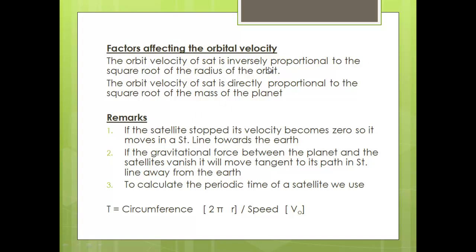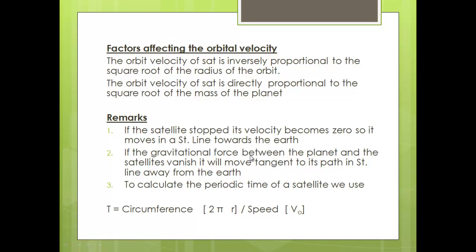All the satellites at the same height from the Earth have the same velocity, so they will not collide together. They are going to rotate near to each other without collision because they have the same orbital velocity. Another remark here: if the satellite stops, the velocity becomes zero, so the satellite will fall in a straight line toward the Earth. If the satellite stops for a second, it's going to fall directly to the Earth's surface.